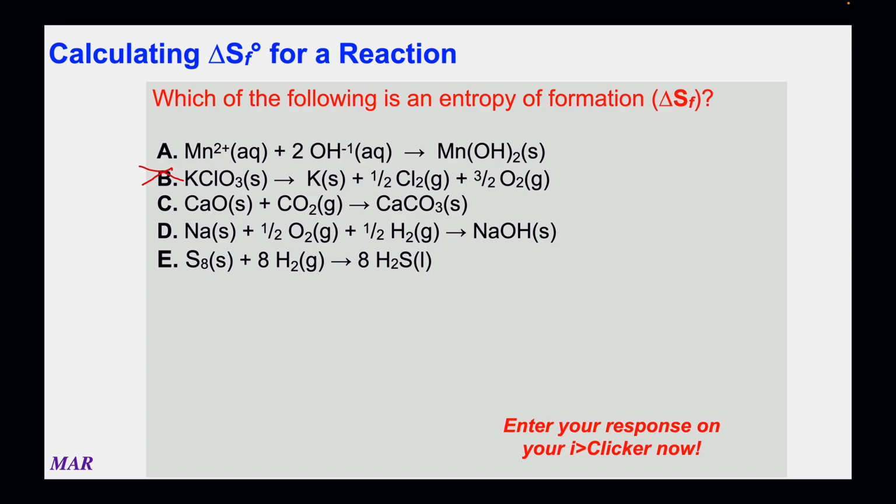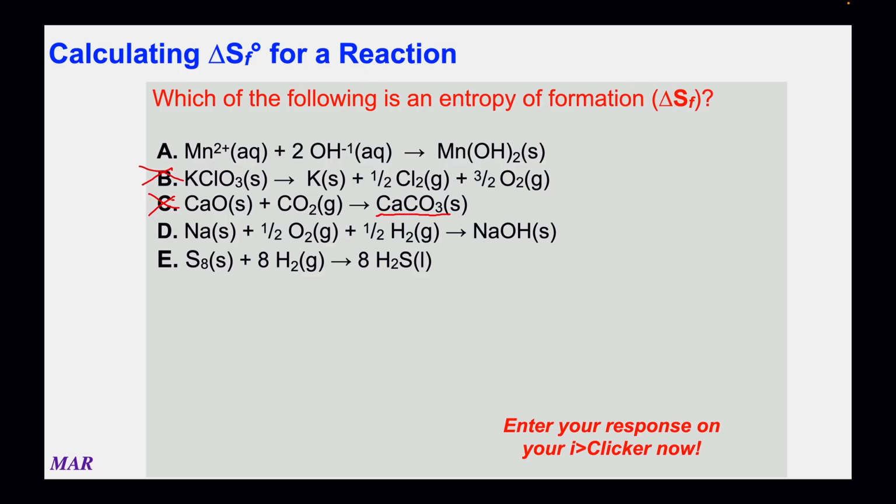Now in C, you do have 1 mole of product, it's true. However, the reactants here are not elements in their standard states. Calcium oxide is a combination of calcium and oxygen, so it's a compound. And carbon dioxide, same thing, combination of carbon and oxygen. So that one's flat out. Reactants are not elements in their standard states, all right?